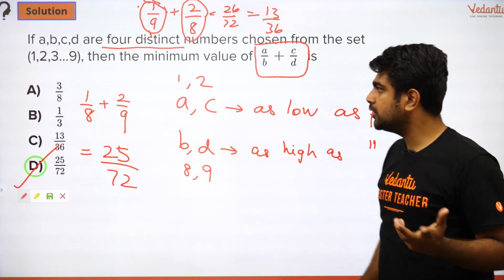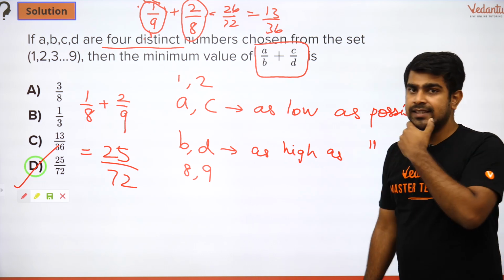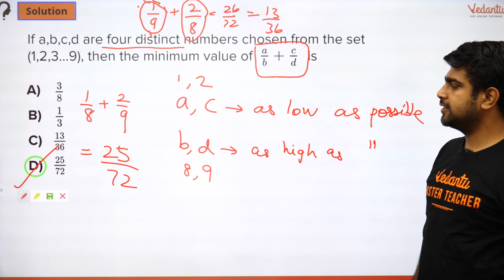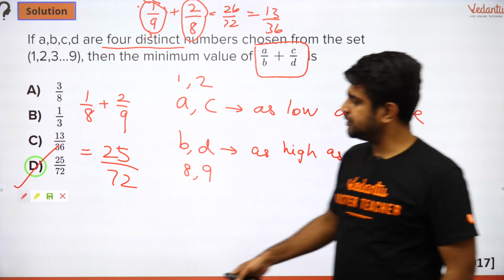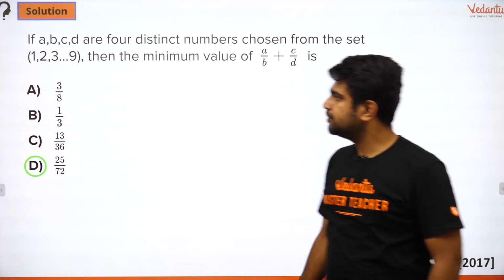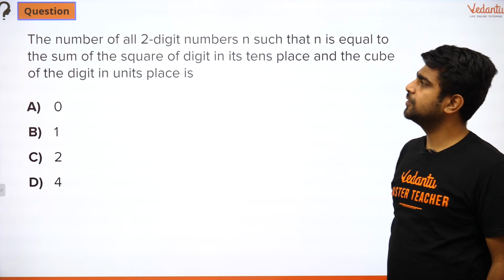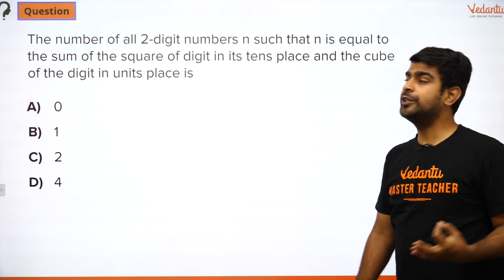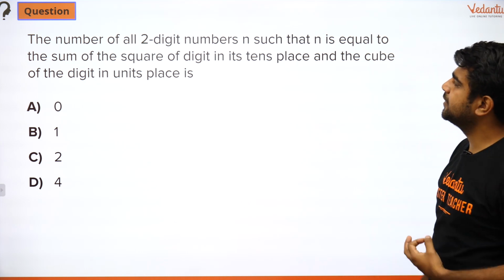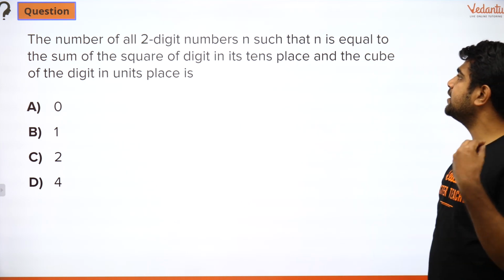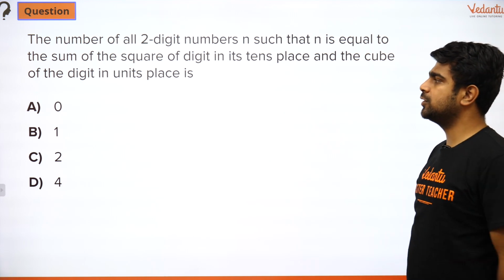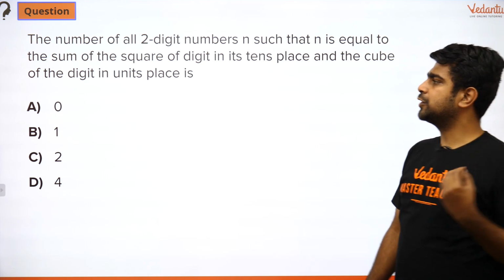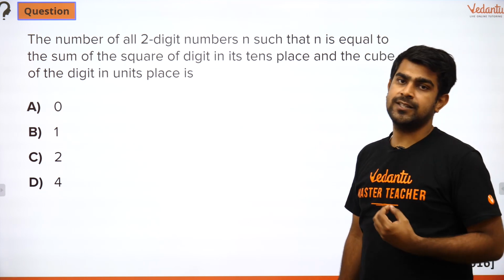Okay, good. So with that, let's move ahead to the next question, which is probably the last question for the day. So here goes the last one. The number of all 2-digit numbers n such that n is equal to the sum of the square of the digit in its tens place and the cube of the digit in its units place.